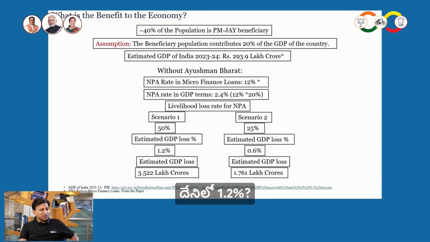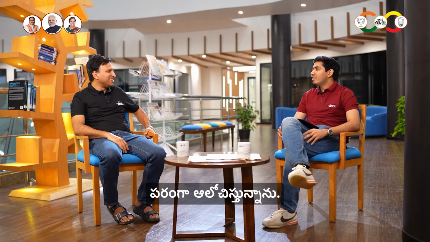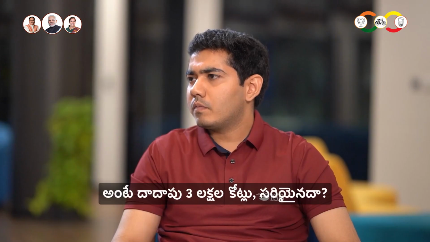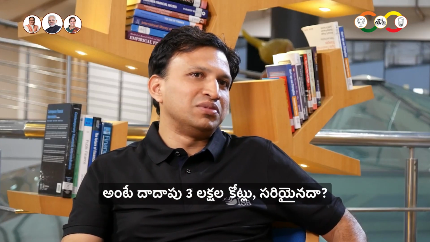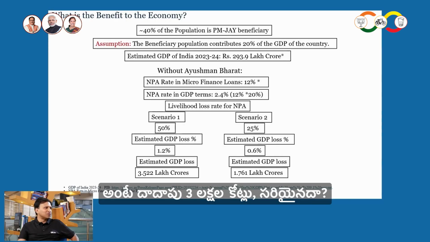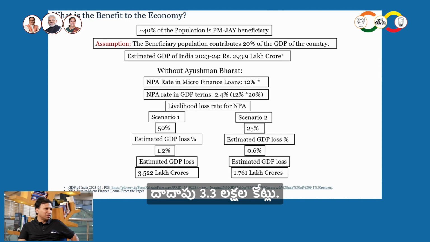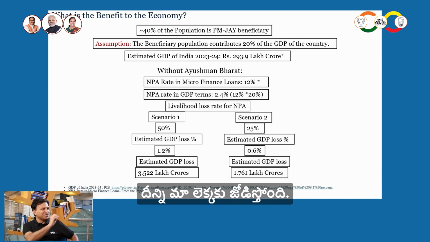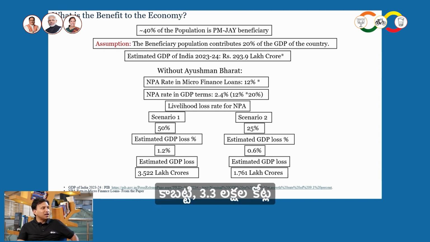Correct. 1.2%, what's the GDP you said? 293. Okay, you're so precise. I was about round figure 300 lakh crore, right? So 1.2% of 293 lakh crore, which is something like what? 3 lakh crore or something? Correct. Close to 3.3. That would have been easy. Let's make it 300 lakh crore. Let's add something to our GDP, right? So 3.3 lakh crore is the GDP that is lost.